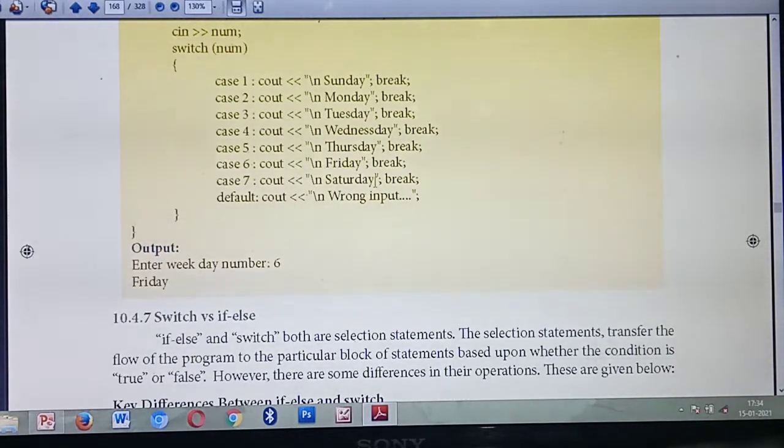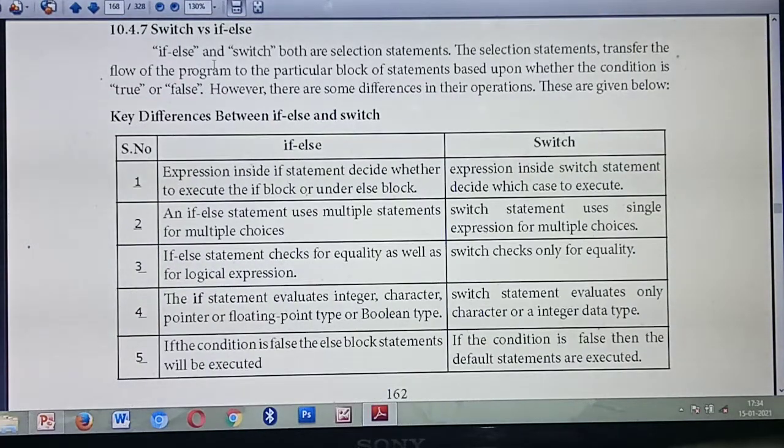Understood? Okay. So the next one is a very important question: switch versus if else. That is, differentiate between the switch statement and the if else statement. Now you are going to study the difference between the switch statement and the if else statement. Both if else and switch statement are selection statements. What's the first point? Both the if else statement and the switch statement are selection statements.